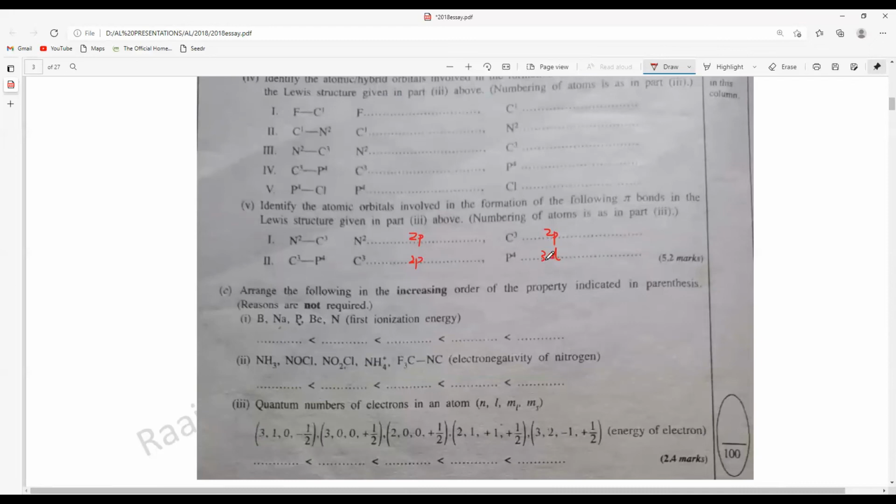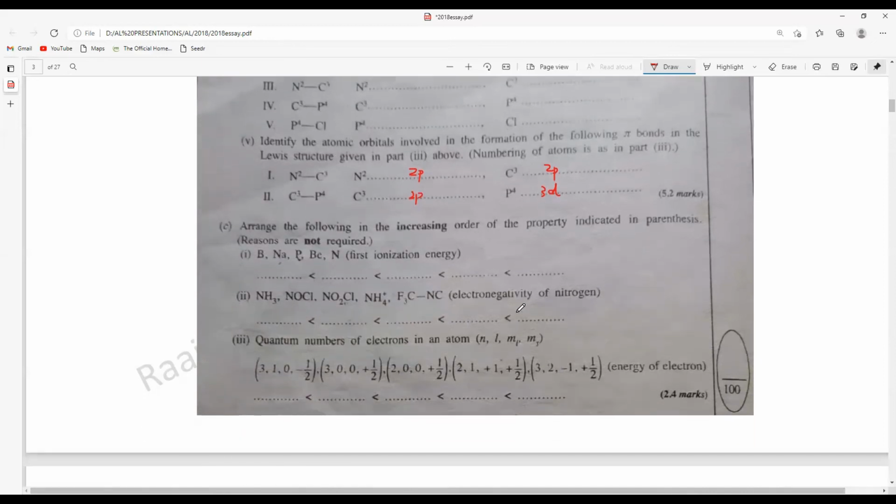I have discussed this before. If you remember about the chlorides of nitrogen and phosphorus, I told you nitrogen will form NCl3 but not NCl5, but phosphorus will form PCl3 and PCl5. So why does it form PCl5? Because they have additionally 3d empty orbitals which can form bonds. So that's it. Right, so the last part of question number 1.